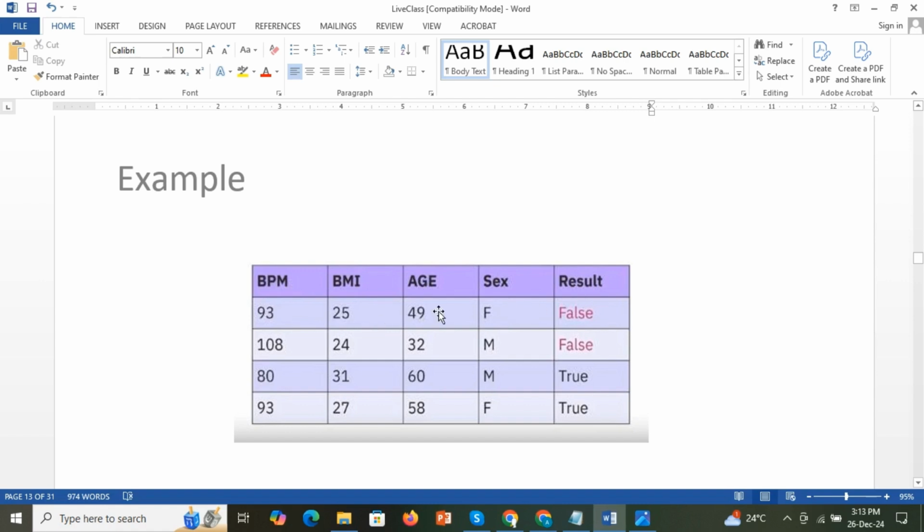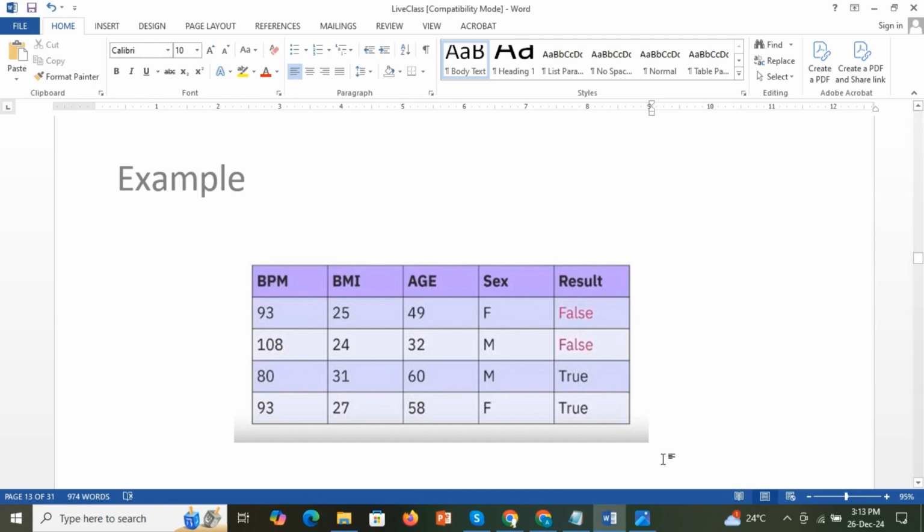It will predict whether the heart will fail or not. True means the heart will fail, false means it will not fail. Like that, this is another person. Like this, we will provide a lot of data for the machine to learn.